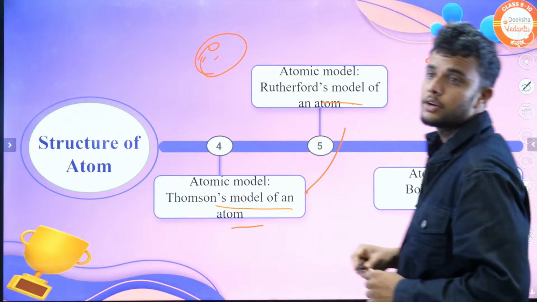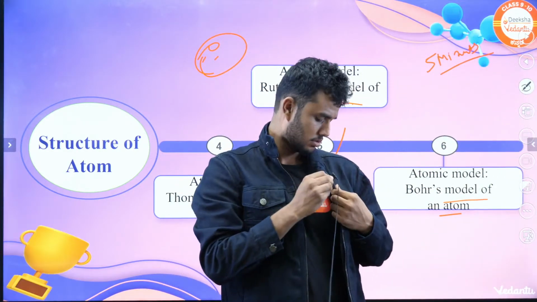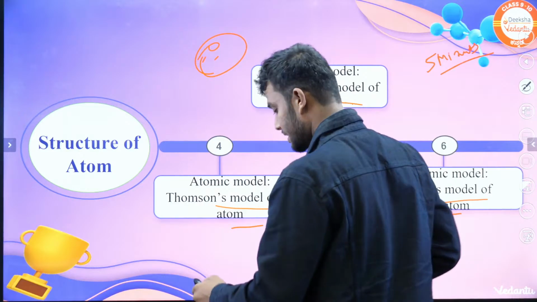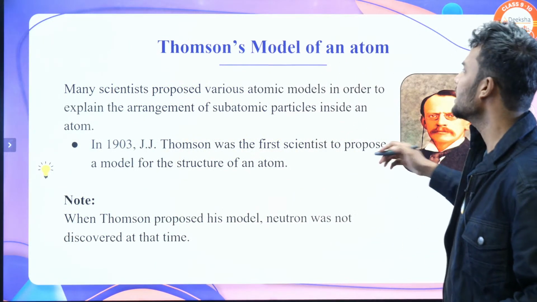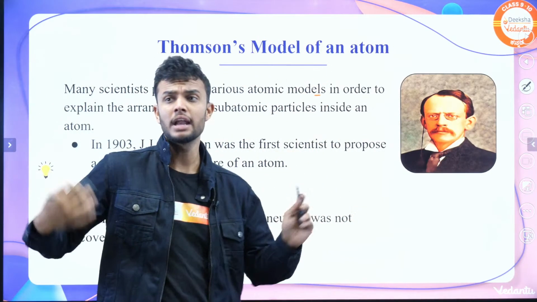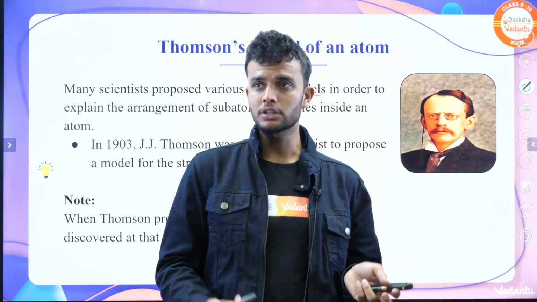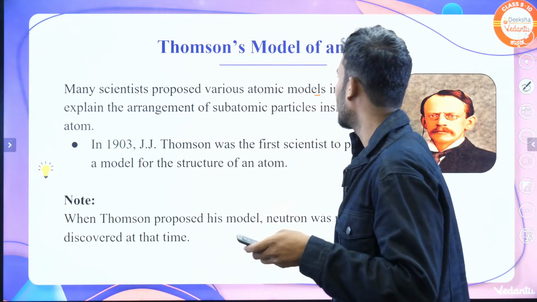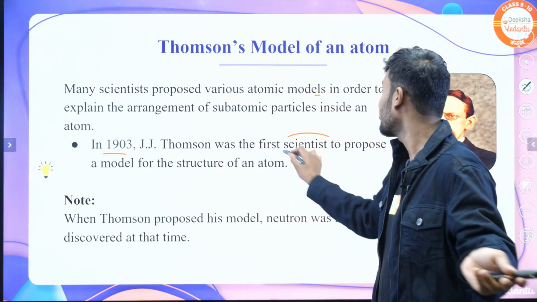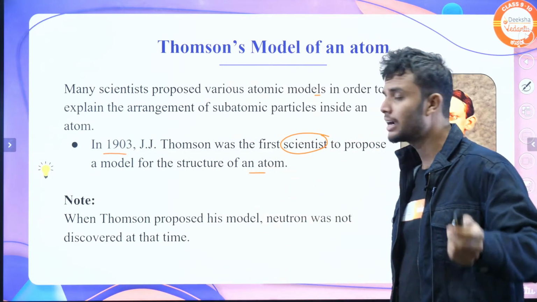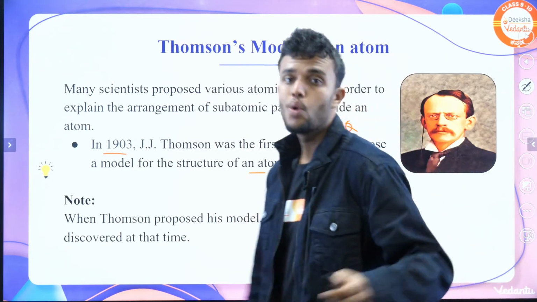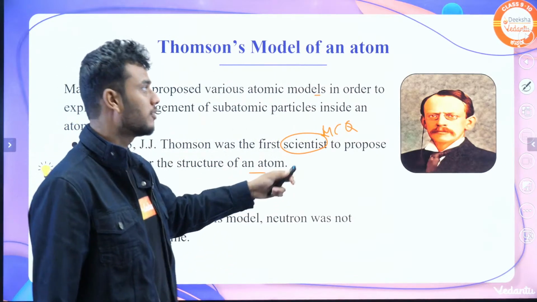Students, shall we continue? Let's move on to the models. First one is the J.J. Thomson atomic model. Many scientists proposed various models for the atom, explaining how atoms, electrons and protons are arranged. In 1903, J.J. Thomson is the first scientist to propose a model for the structure of atom. Definitely they ask MCQ questions, students. J.J. Thomson is the first scientist who discovered the electron and who proposed the first atomic model.